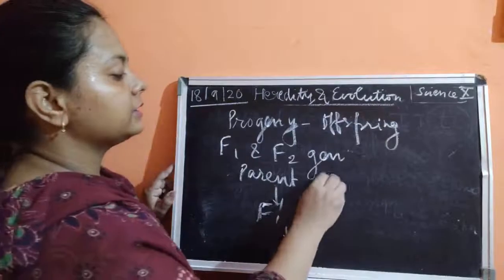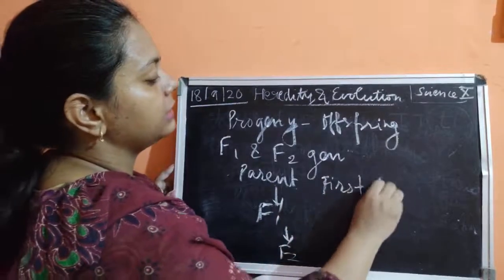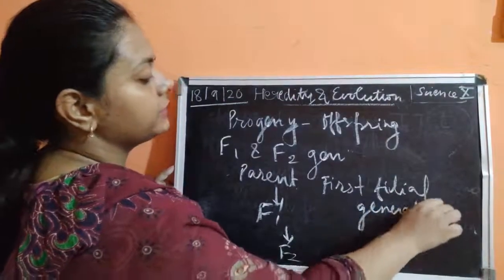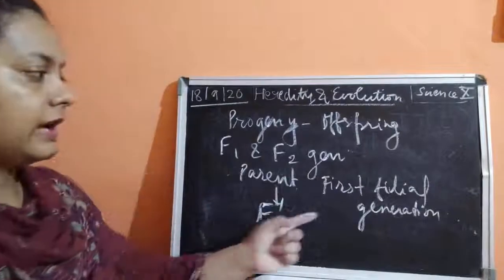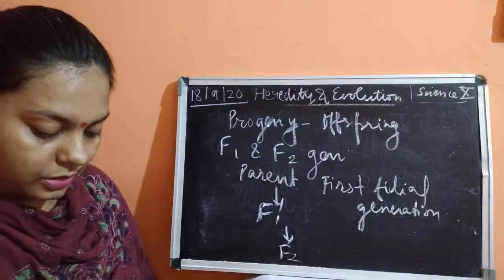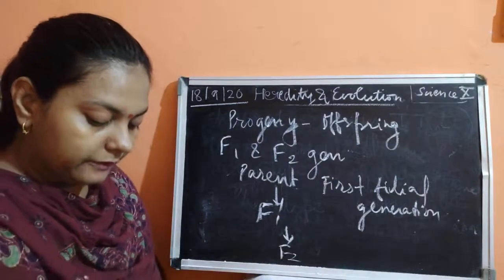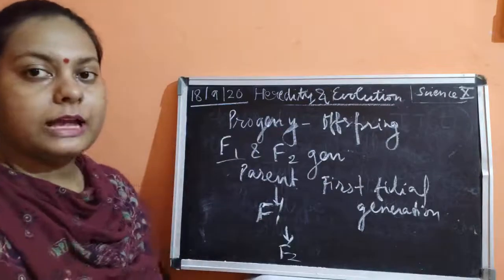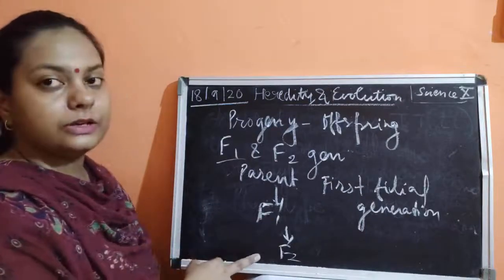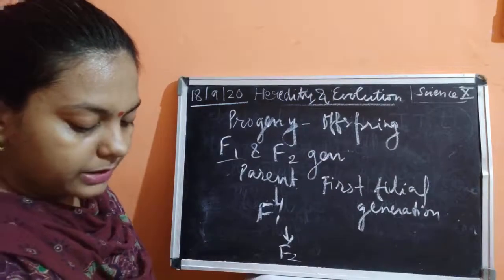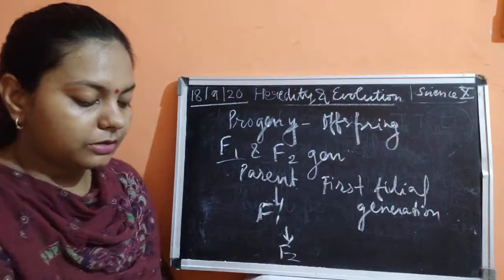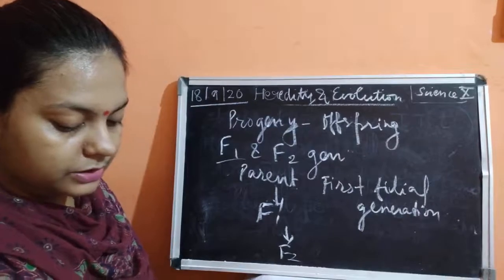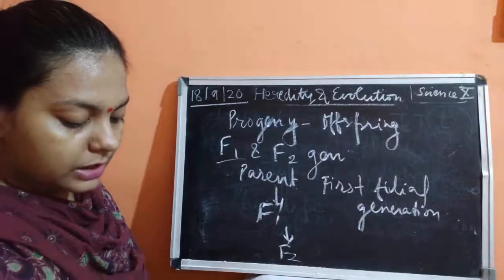What is the full form of F1 and F2? This is known as first filial generation, which comes from the first parent. The first generation is known as the first filial generation, or in short form the F1 generation, with capital F and 1 written in subscript. F2 generation means one generation again gives rise to the second generation. Now I'll talk about the scientist who contributed to these observations.